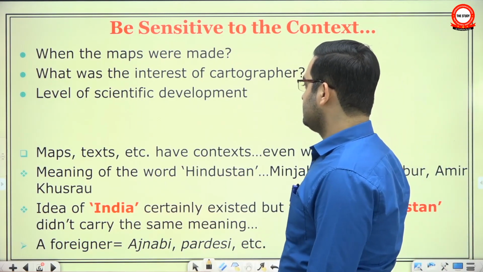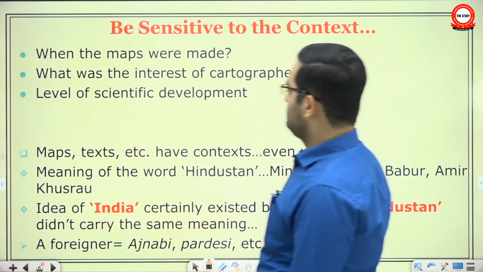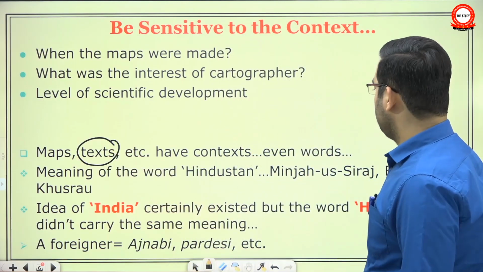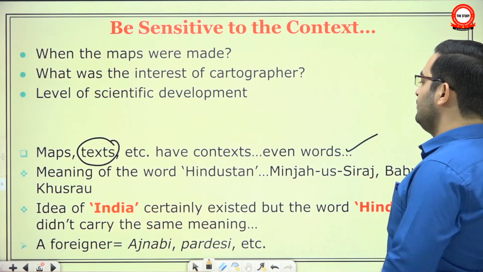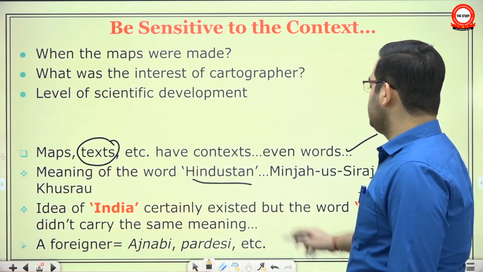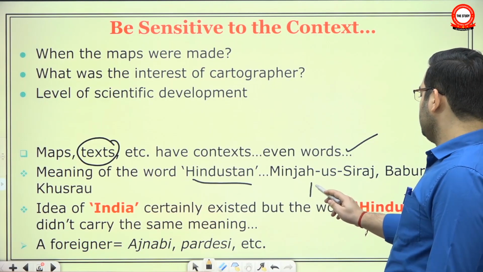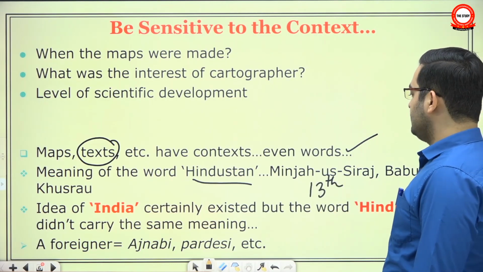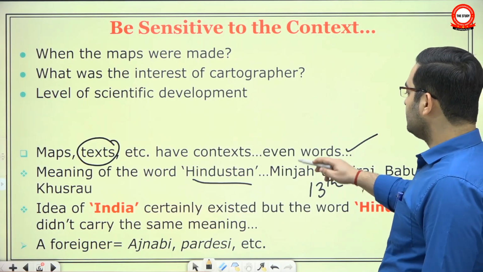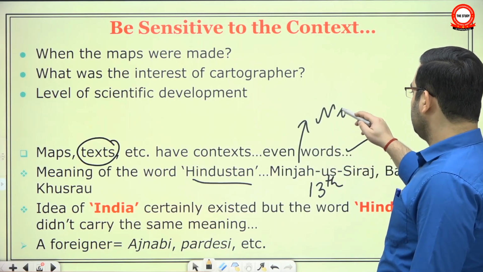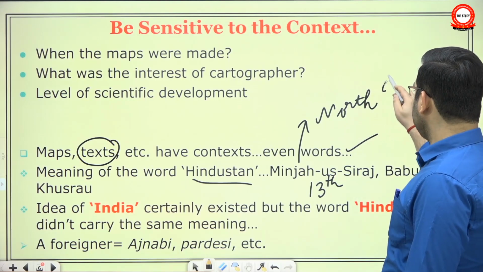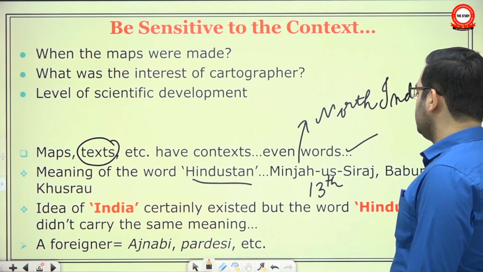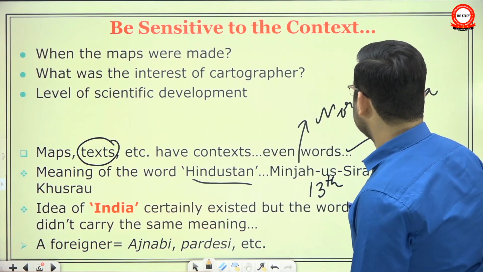And not only maps, text also. See, text etc. have context, even words. Why? Take the example of word Hindustan. Minhajus Siraj, who wrote in early 13th century, when he talks about Hindustan, he mainly means North India. And even in North India, he only refers to Punjab, Haryana, Western UP and etc. This the part which was part of the Delhi Sultanate at that point.